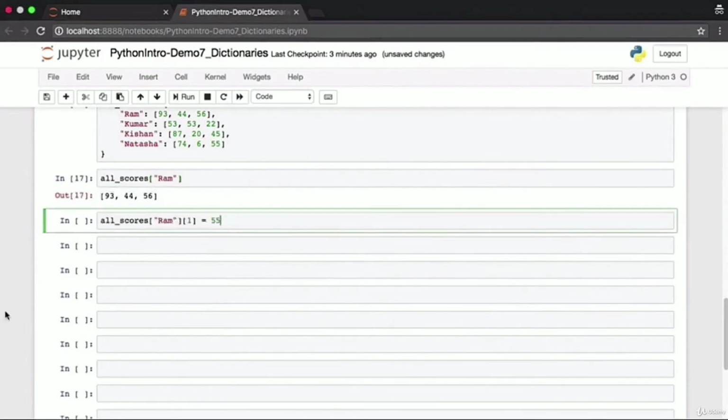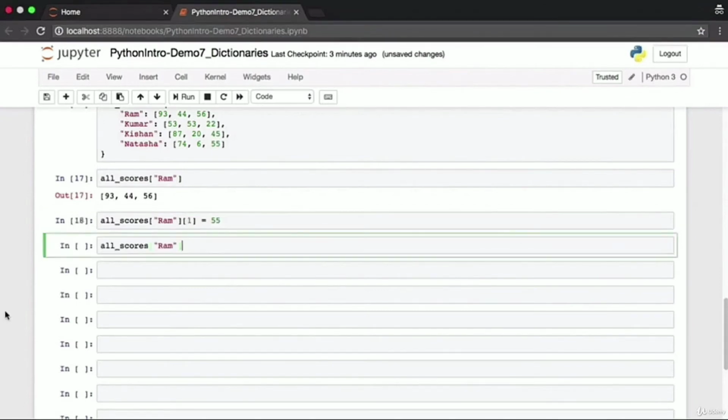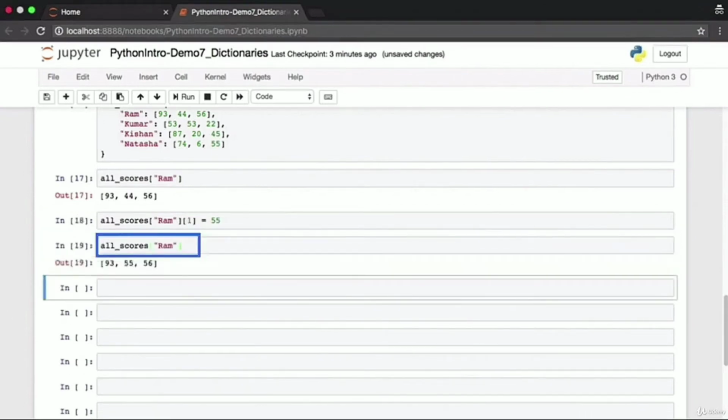Let's say the scores for each student is for math, physics, and chemistry. Let's say I wanted to update the physics score for the student Ram. This is how I would access it using two square brackets. The first square bracket, which contains the string Ram, will look up the value associated with Ram, and the second square bracket is to access the particular element in the scores list for Ram. Here I'm accessing the element at index 1, which is the physics score for Ram. Now, if you check out Ram's score, you'll find that the physics score has been updated to 55.